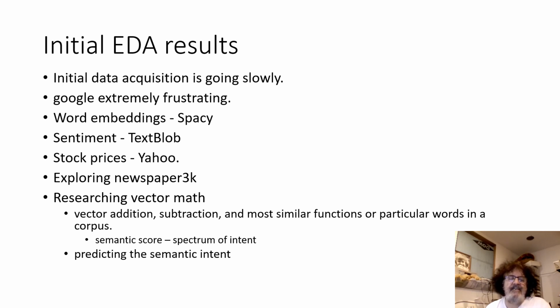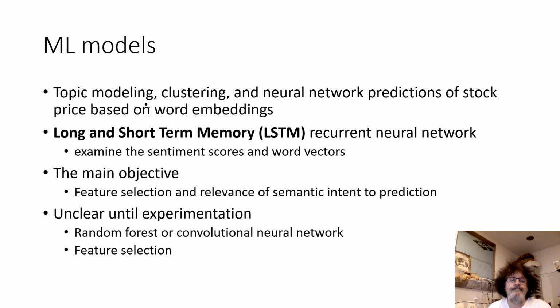And then predicting the semantic intent of a particular article, to determine relevancy to this topic, and also to determine what the author is actually expressing, and how to take the terms and the corpus that are endemic to those articles and leverage it as a predictive scoring methodology for stock prices.